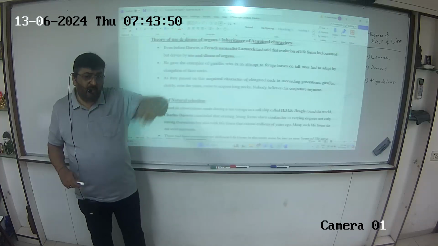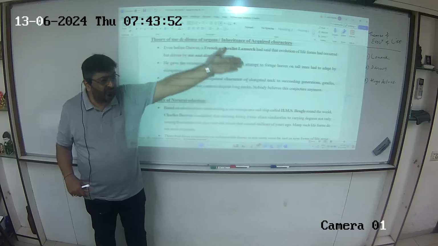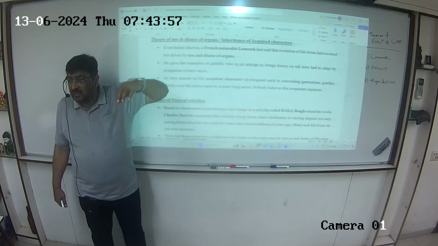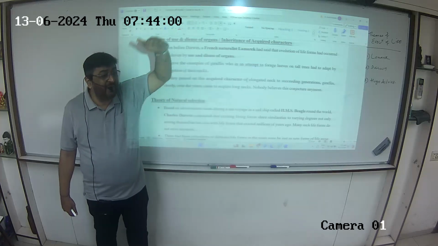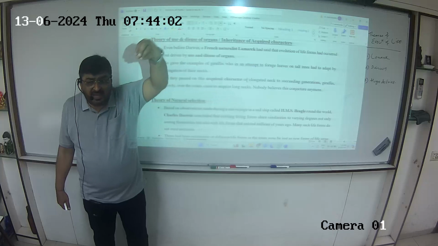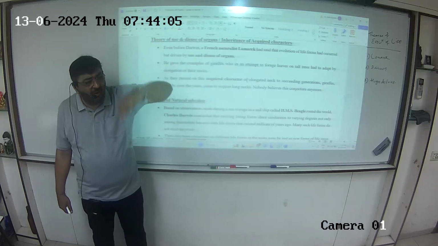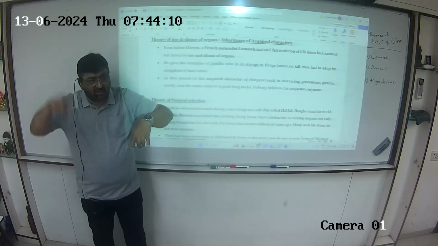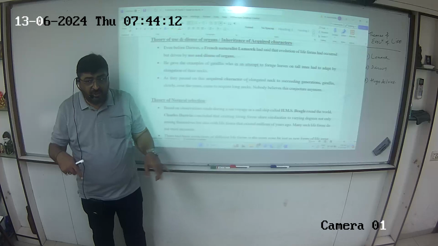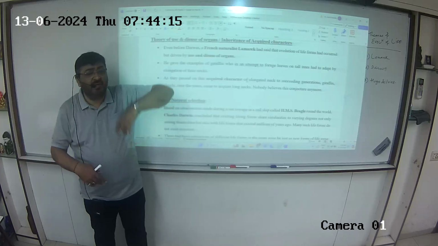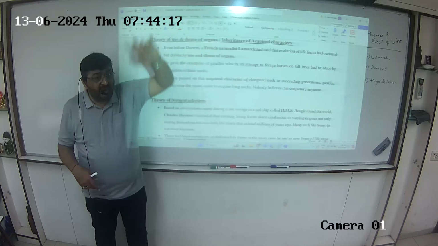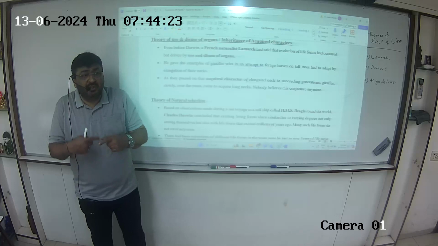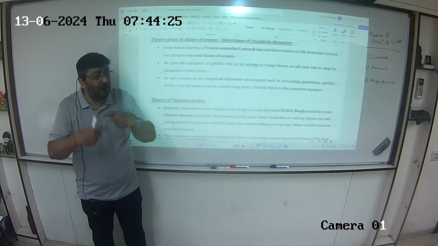But due to environmental disturbances, it had to migrate to some other place. At the other place, the food, the leaves on the trees, was available at a higher level. So in order to reach that, it had to stretch its neck regularly. And its forelimbs. If you see the giraffe, its forelimbs are much longer than the hind limbs. So it had to stand, stretch its forelimbs, stretch its neck, regularly, for foraging leaves to obtain food. Now the vertebrae, the neck, was being used consistently.